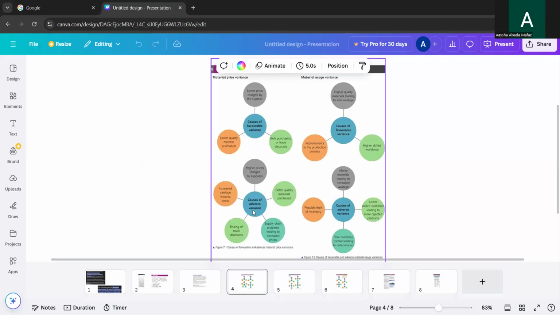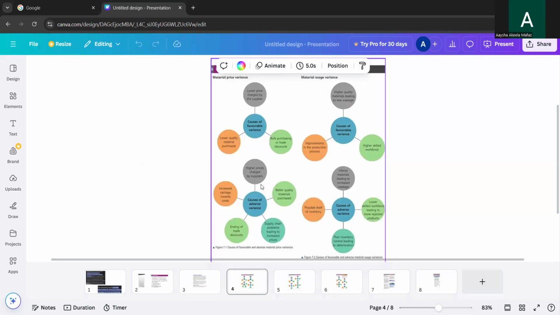Okay, now we'll go to adverse variance. Material price variance, look at the adverse part. Causes of adverse variance. When you get a negative answer, it becomes adverse. When the material price variance is adverse, it means higher prices were charged by the suppliers.